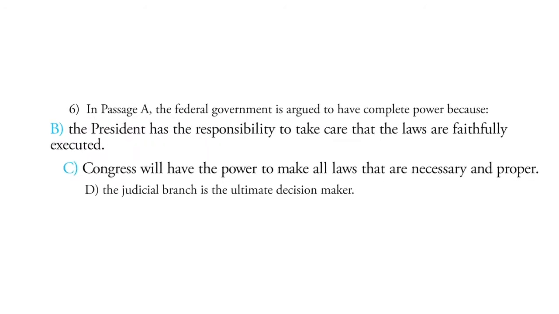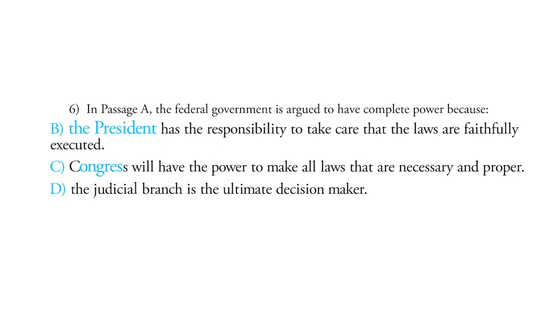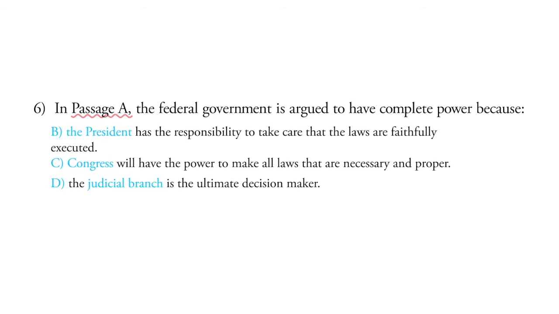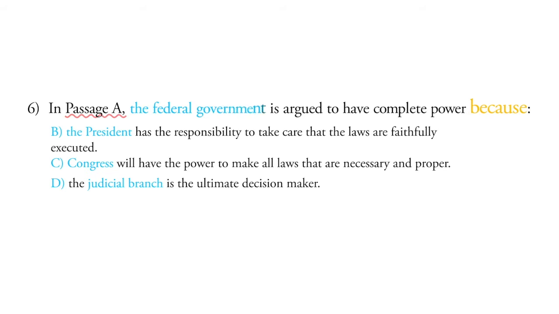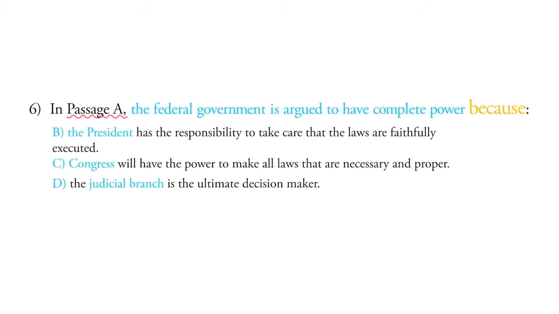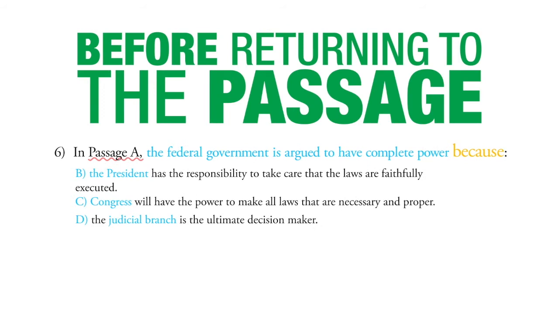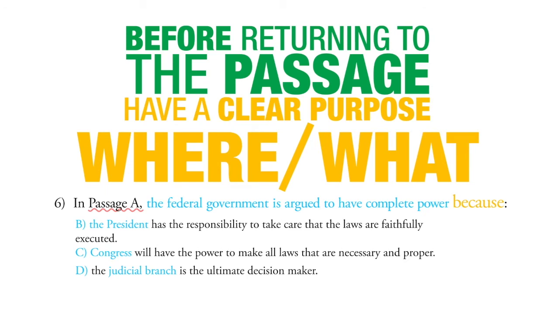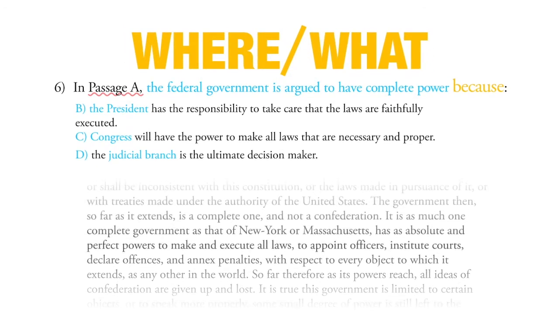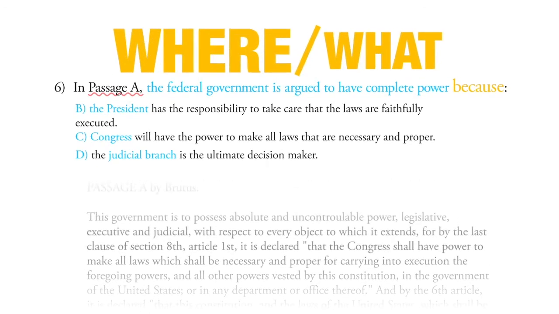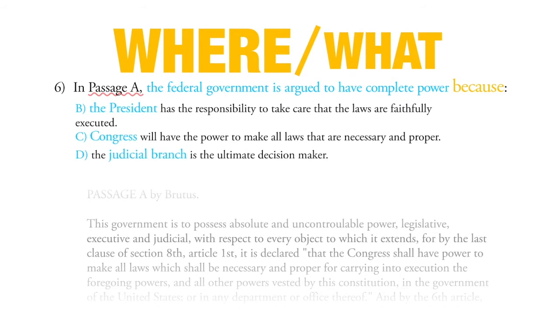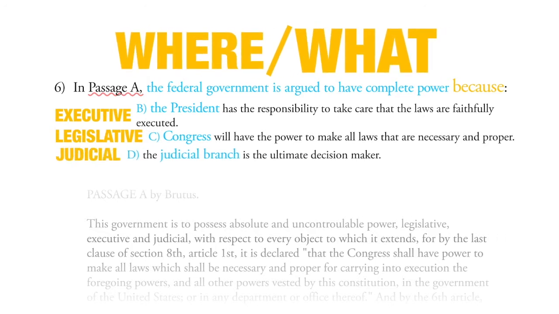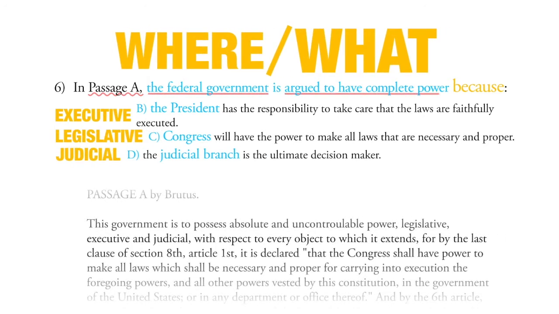Choices B, C, and D talk about the different branches of government. So does the passage maybe mention a particular branch as being the reason that the federal government is argued to have such complete power? Now remember, before returning to the passage, you must have a clear purpose, right? What are you looking for, or where do you think maybe you can find it? And since this passage is so short, the best approach is to start at the beginning and look for a mention of one of the branches, right? Executive, legislative, or judicial, as the reason why the federal government has so much power.